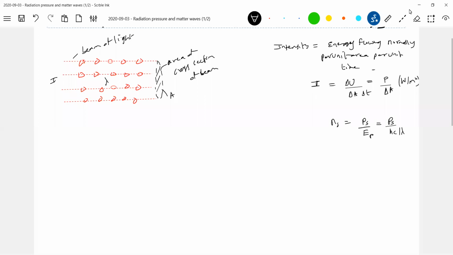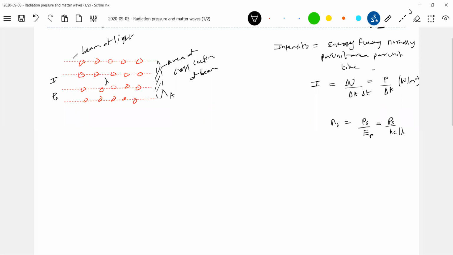Now, how many photons are present in a beam of area of cross section A that is having intensity I? Because what is the power of the beam? Let's call it P naught, because if you call it P, you'll get confused with the pressure. So how many photons are present in this beam has to be calculated.